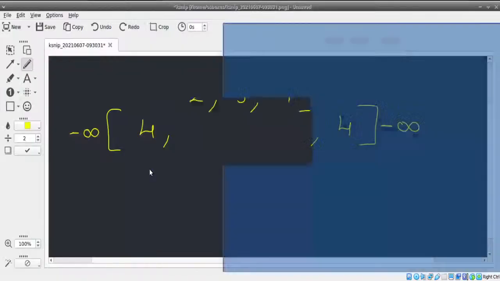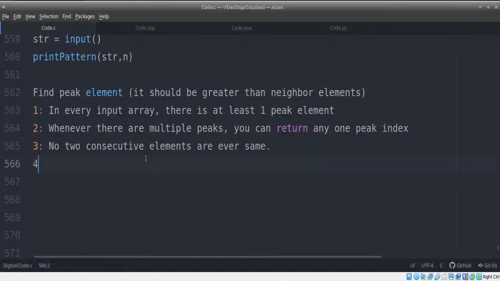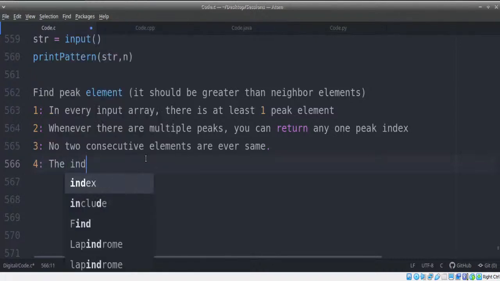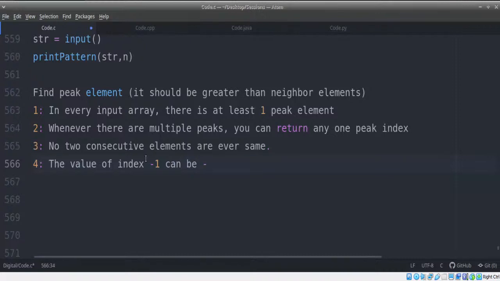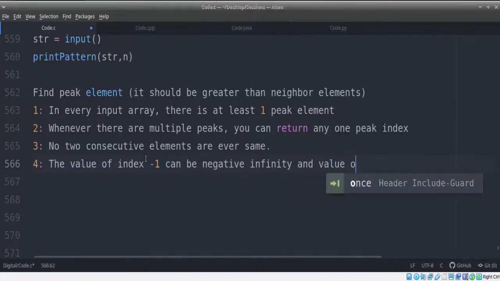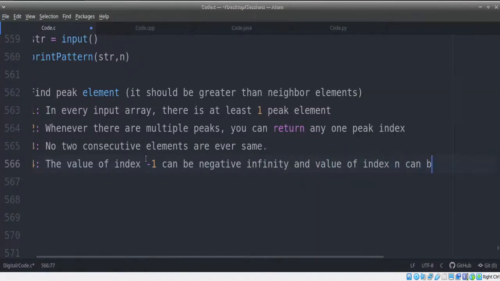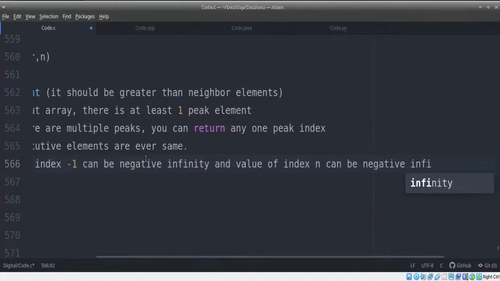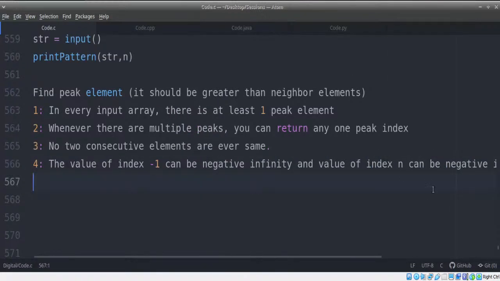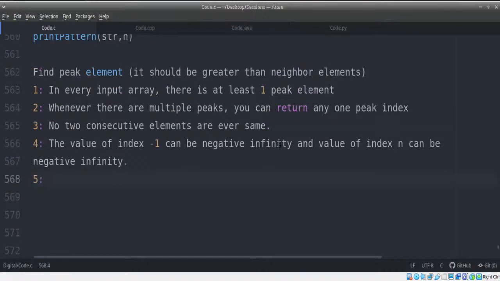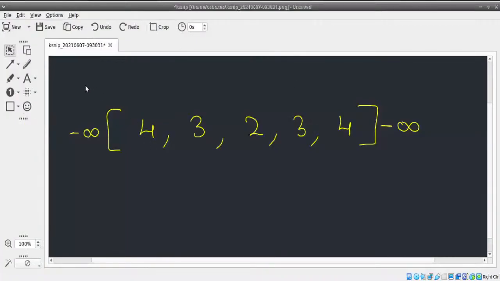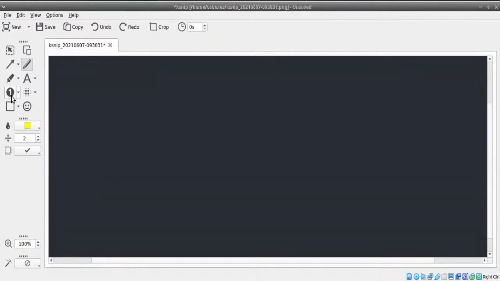So it says that the value of index minus 1 can be negative infinity, and the value of index n can be negative infinity as well, given there are n elements exactly. These are the conditions. And there's one more important condition which I'll give you after finding the solution for this. Now let's take a simple problem. Let's take a simple problem here.